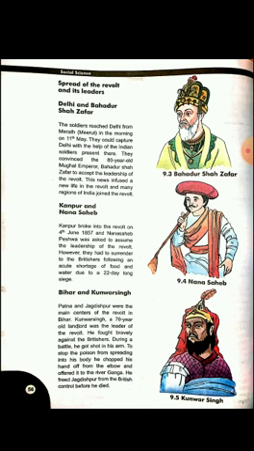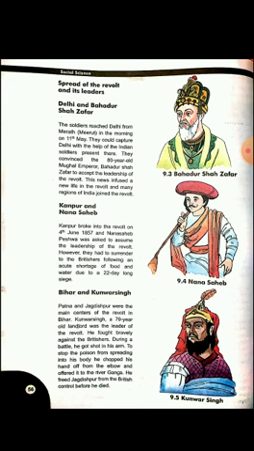The main negative point was the acute shortage of food. There was no food to eat, many people suffered and died, and so there was a revolt. But Nana Sahib Peshwa was asked to assume the leadership of the revolt.